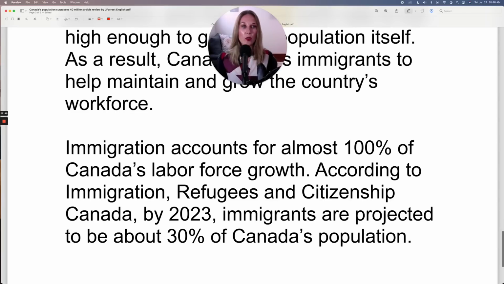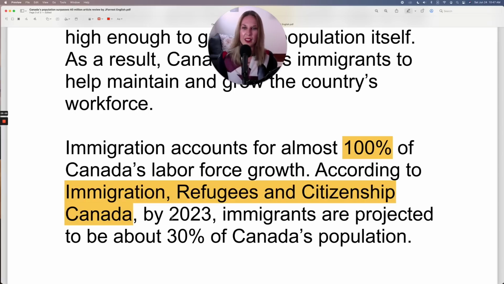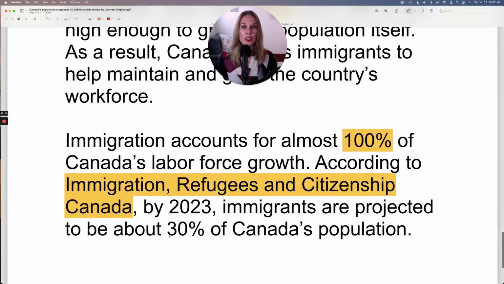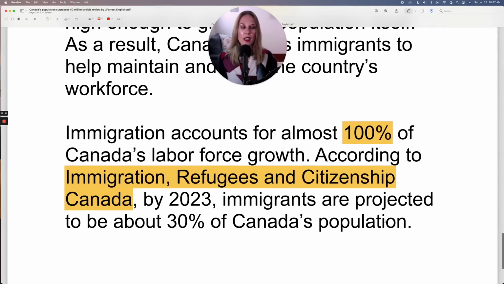Immigration accounts for almost 100% of Canada's labor force growth. Wow, 100%, almost. That's quite a staggering statistic. According to Immigration, Refugees, and Citizenship Canada, this is just the name of a government department, by 2023, immigrants are projected to be about 30% of Canada's population.